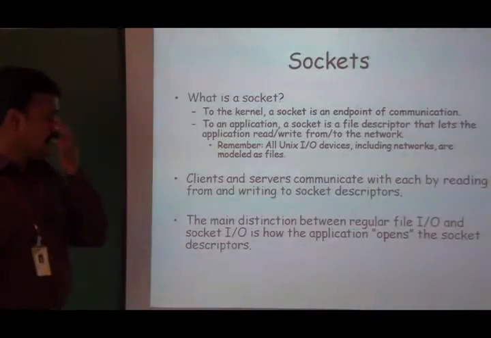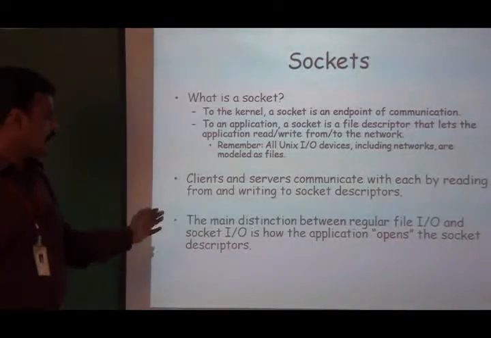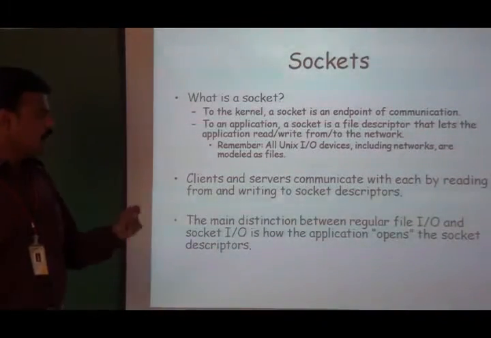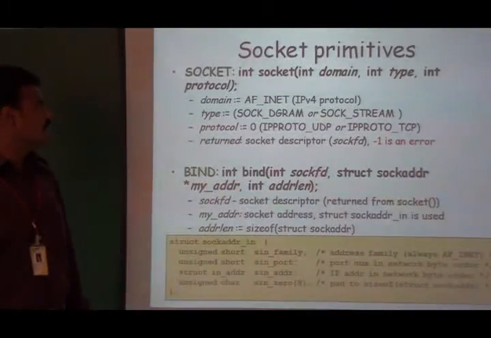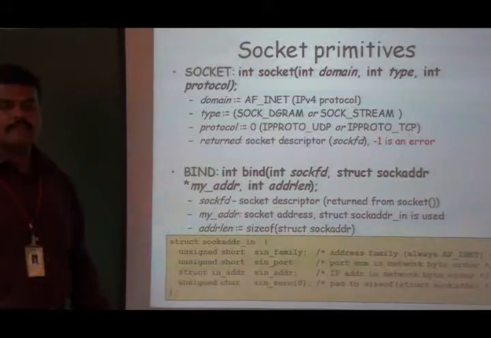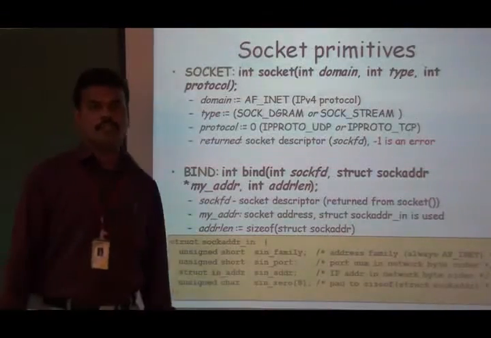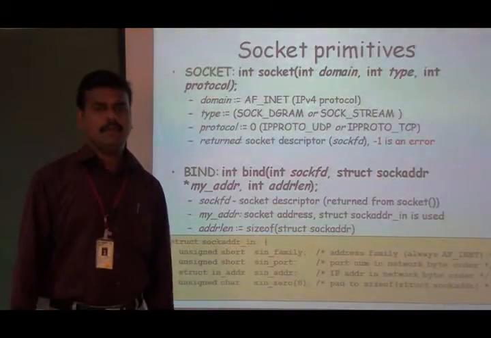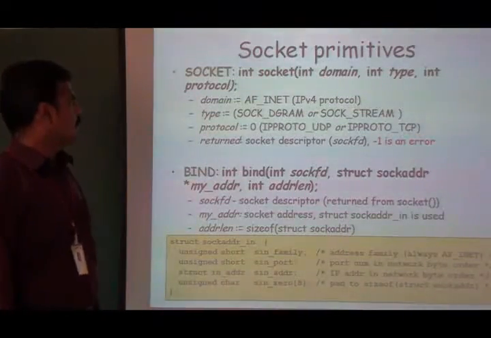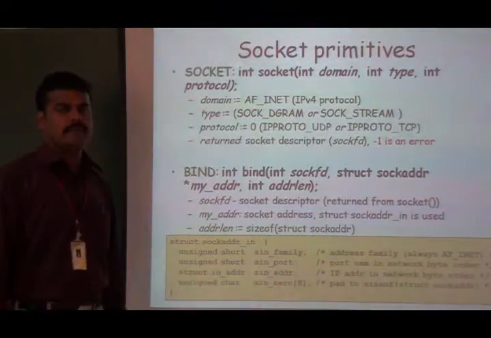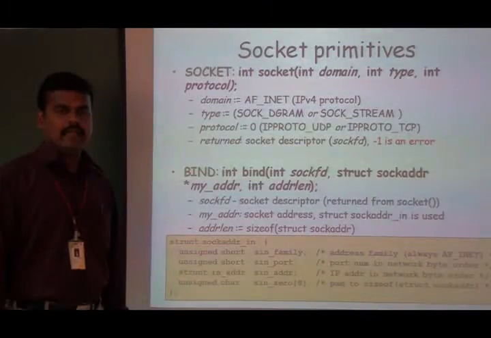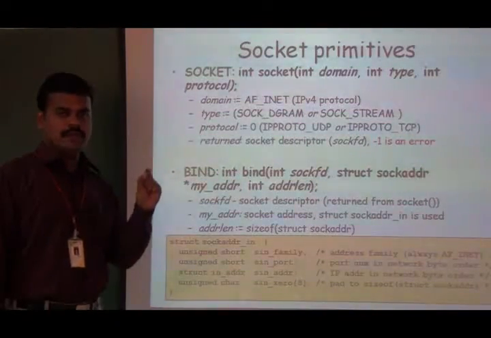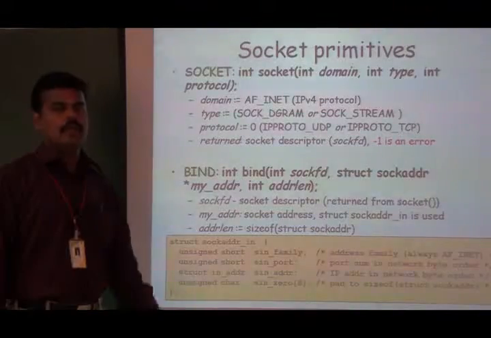The main distinction between regular file input output and socket input output is how the application opens the descriptors. Next, we are going to discuss the various socket functions used in client and server processes. The first function we are going to discuss is the socket function. As I already told, if client and server programs want to communicate, first they have to create a socket, which defines the end point for that particular communication.